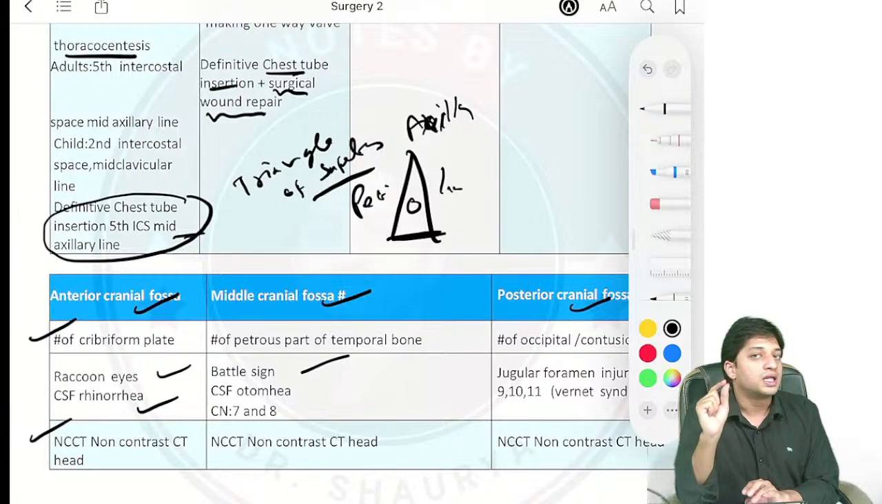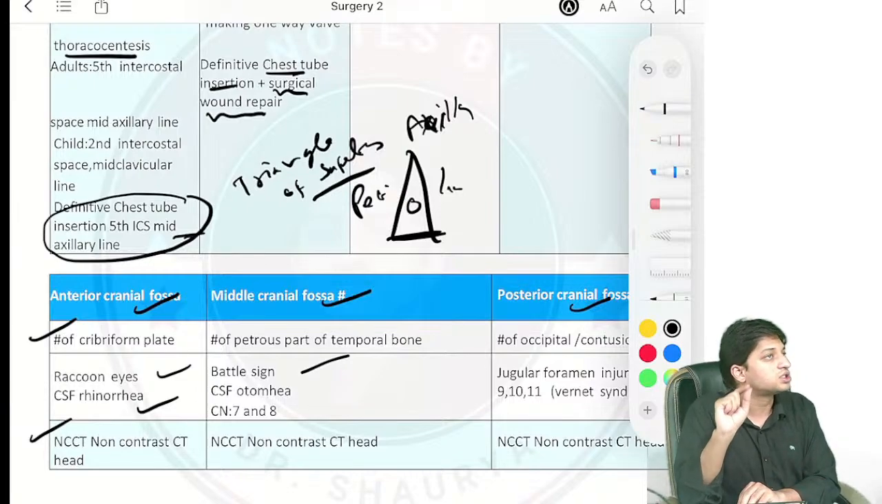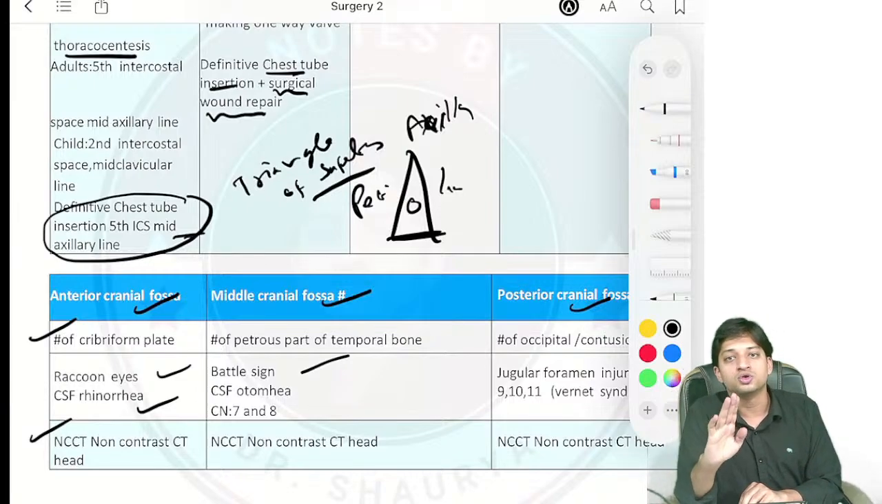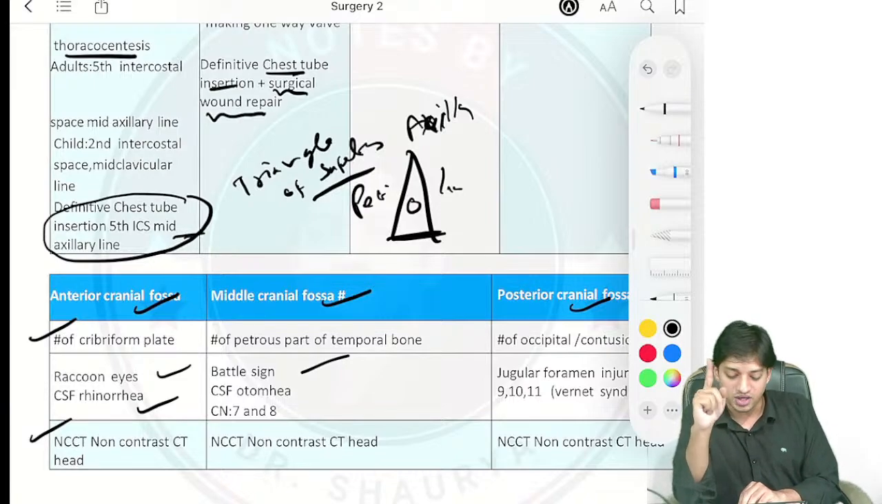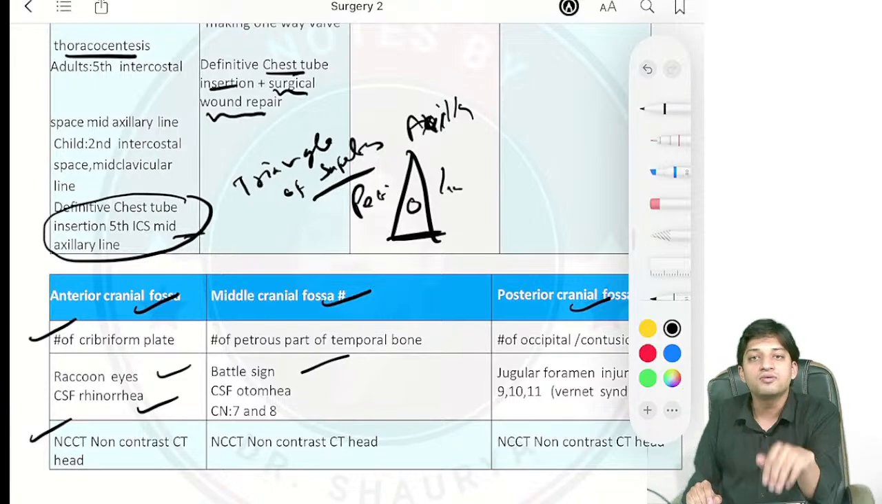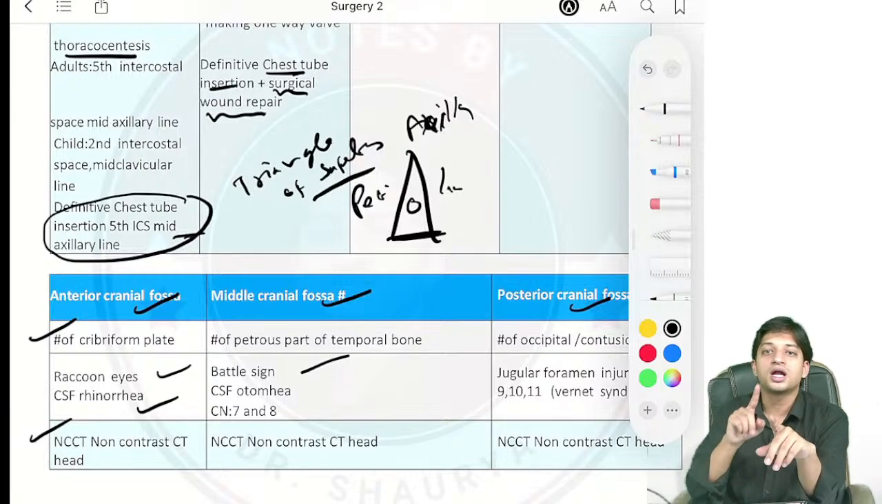They will tell you that from the ear there is discharge of plain watery fluid. So there will be CSF otorrhea involved. Now, cranial nerves, which nerves will be damaged? You already know cranial nerve 7 and 8.